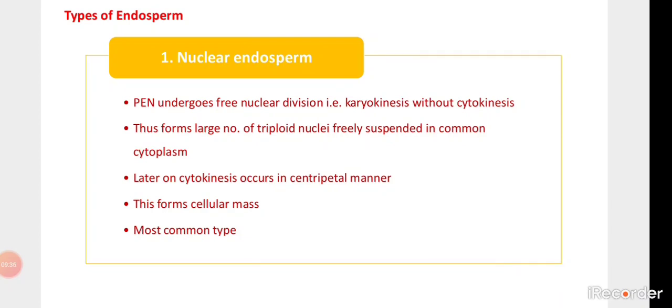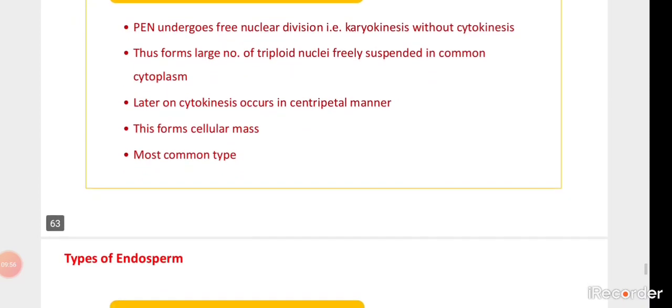So it forms a large number of nuclei. Okay, and later the cytokinesis occurs in a centripetal manner, and this forms the cellular mass. In most angiospermic plants, this type of endosperm is common.